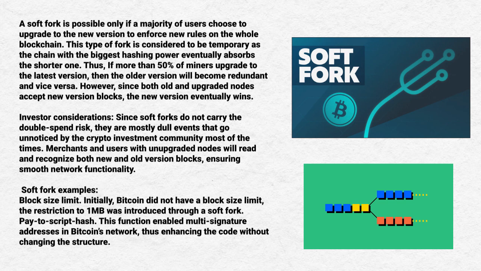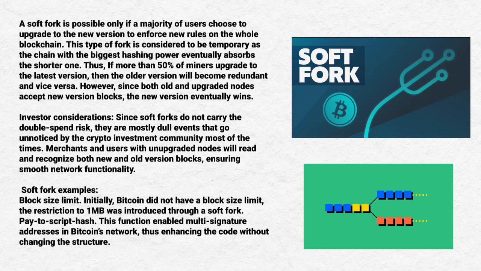And this type of fork is considered to be temporary, as the chain with the biggest hashing power eventually absorbs the shorter one. Thus, if more than 50% of miners upgrade to the latest version, then the older version will become redundant, and vice versa. Since both old and upgraded nodes accept new version blocks, the new version eventually wins.